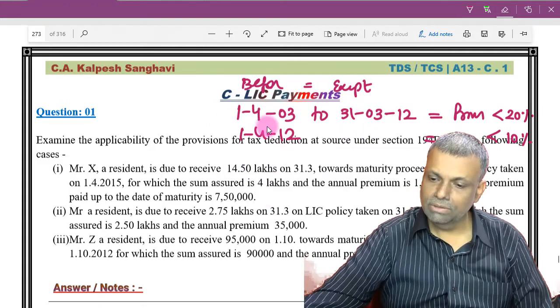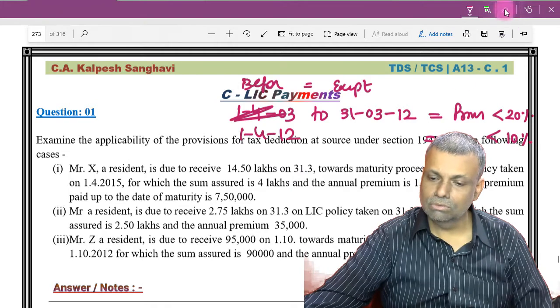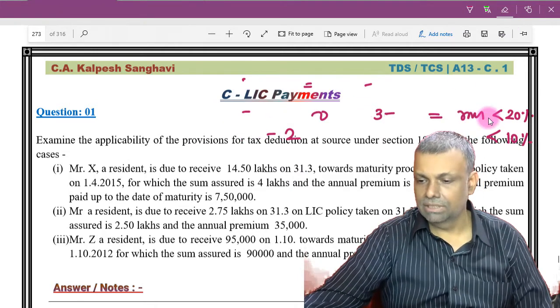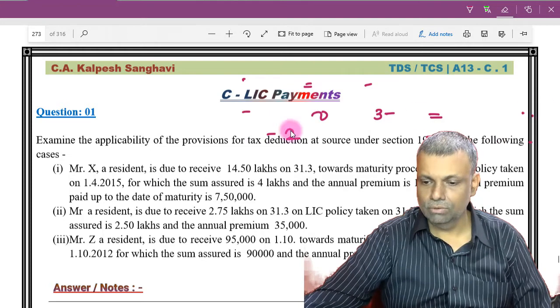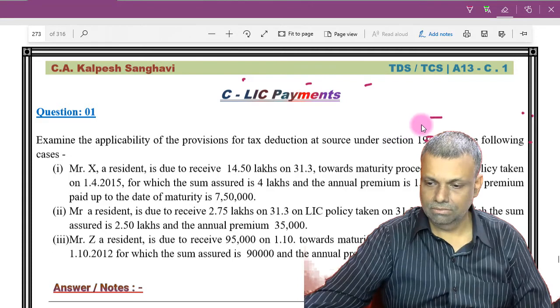Okay, 2003 to 2012, 20% of the sum assured. That is a test for the purpose of exemption. And after 2012 till today, it is 10% test. So first of all, you have to decide whether the policy is taxable or the policy is exempt.